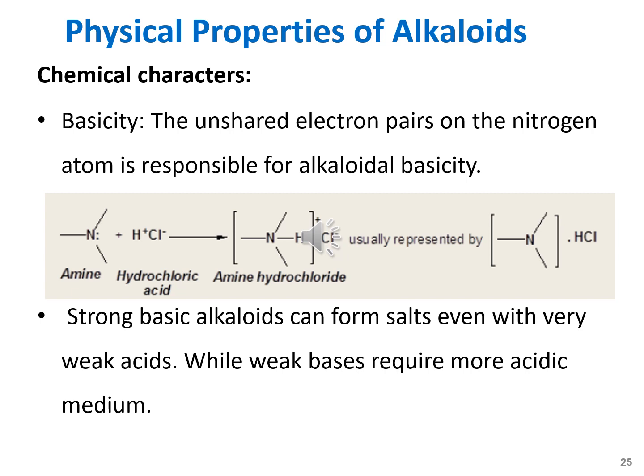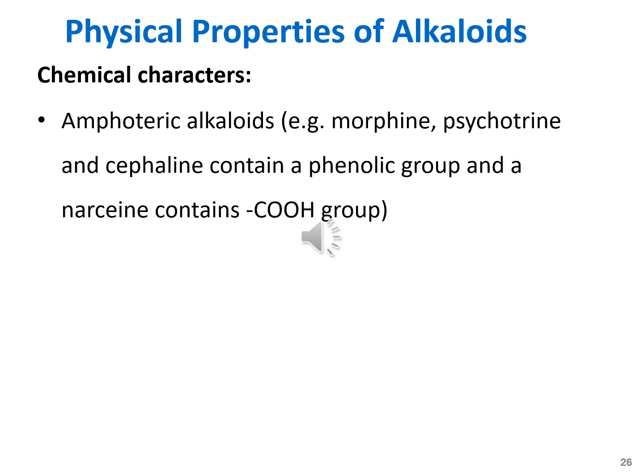Basicity is the most fundamental characteristic of the alkaloids. The unshared electron pair on the nitrogen atom is responsible for the alkaloidal basicity. Strongly basic alkaloids can form salts even with very weak acids, while weak bases require more acidic media. There are some alkaloids that act as amphoteric alkaloids, which means they act as acids with bases, and as bases with acids. Examples of such alkaloids include morphine, cycleanine, and cephaeline.